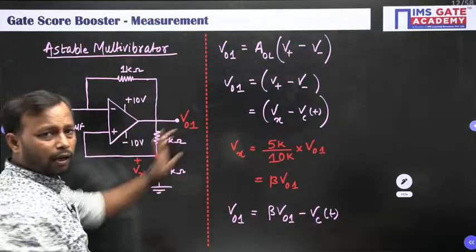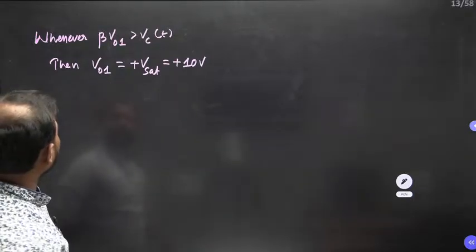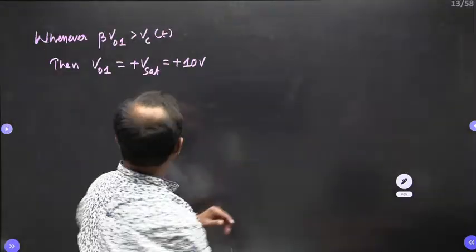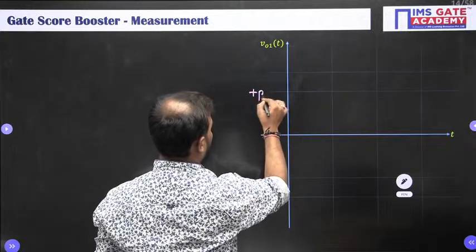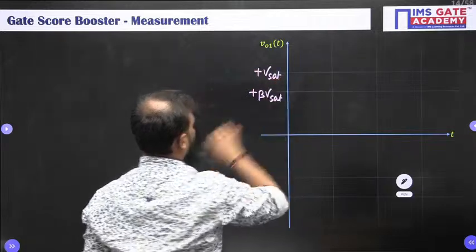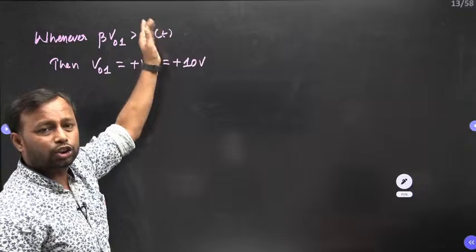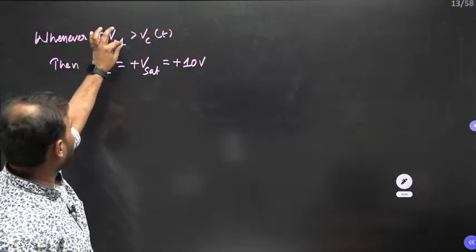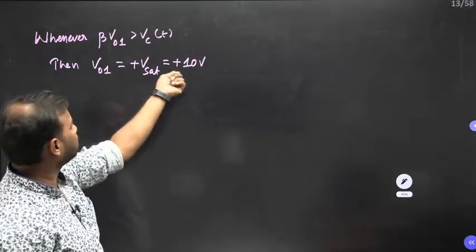So from here I can say that your output is going to be, let me take here, plus beta V set and this is plus V set. So whenever your capacitor is charging and it is less than beta V01, then your output is equal to plus 10 volt.